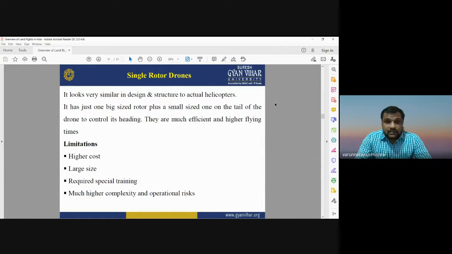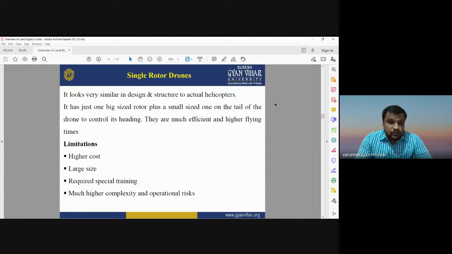But still it has some limitations in terms of cost. It has a higher cost, its size may be large, so we need a skilled or trained person to control single rotor drones. It is much more complex, and it has some operational risk during the flight of these kinds of single rotor drones. So it is very important, but because of the cost, the large size, and the complexities and operational risks, it is not much applicable for professionals.